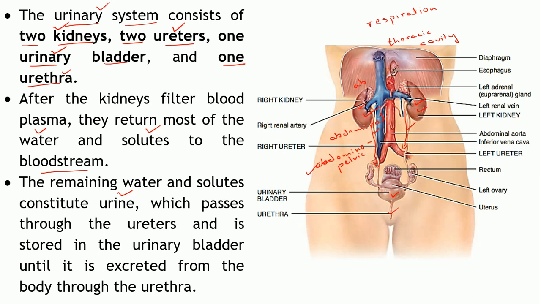So once this bladder is full, the micturition reflex will take place and voiding of urine, that is passage of the urine out of the bladder through this urethra will take place, towards the exterior. Okay.